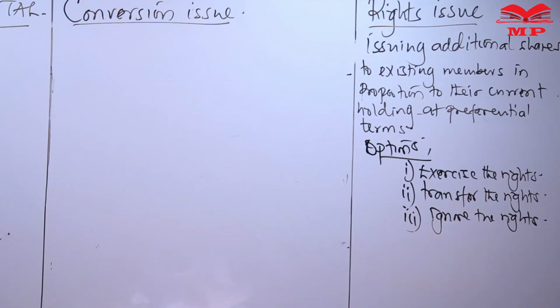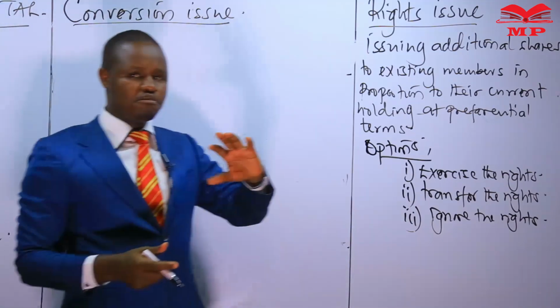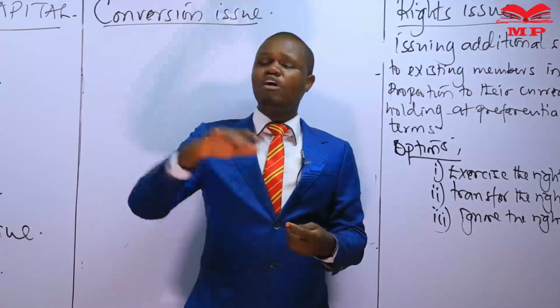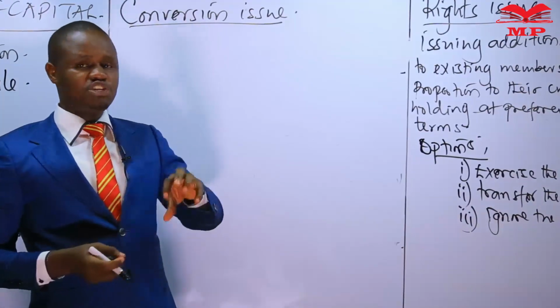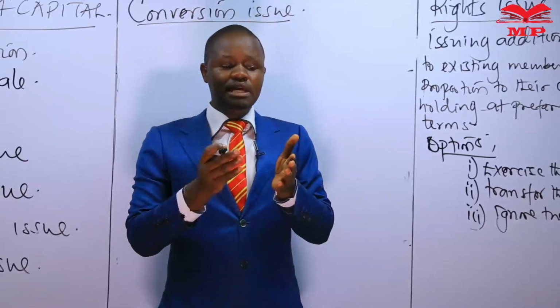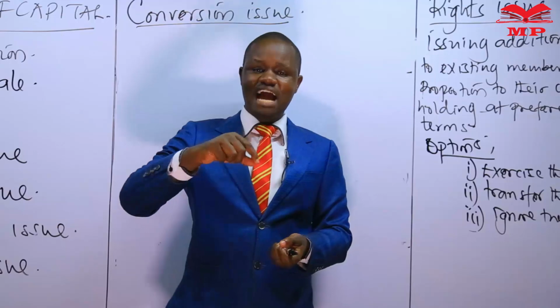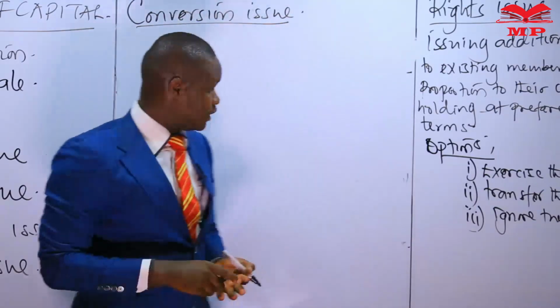The conversion issue results out of securities, usually of debt nature, that have the right to be converted into equity. We have issued debt securities maybe in the form of debentures, and we create rights on these securities, that they are convertible at the option of the holder into equity.